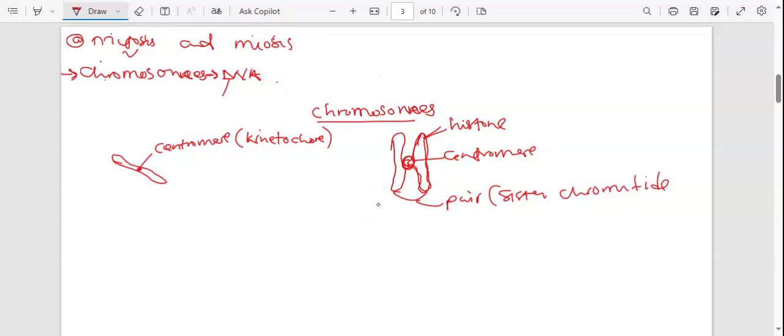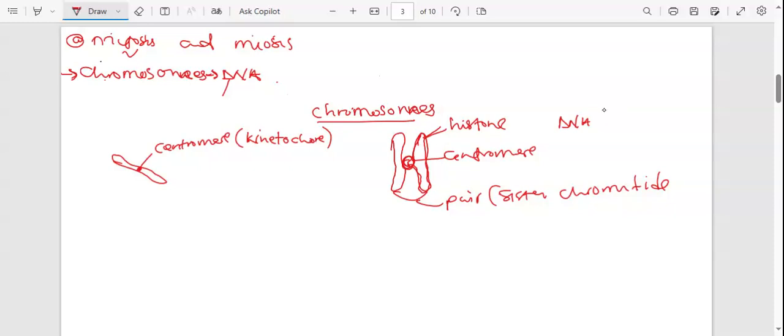So that's the whole idea about chromosomes. These chromosomes are made up of protein and also DNA. So the chromosomes will be made up of DNA and protein.